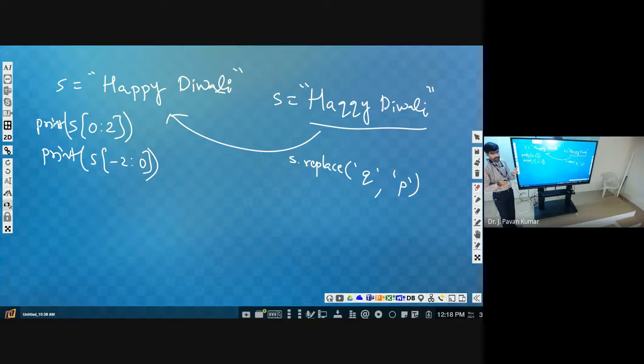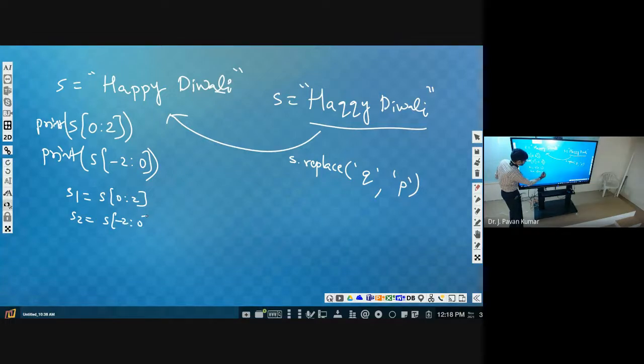Suppose I wanted to make these two portions, these two substrings, as one string. Then how could we do it? S1 is equal to S of 0 to 2. Then S2 is equal to S of minus 2 to the end.